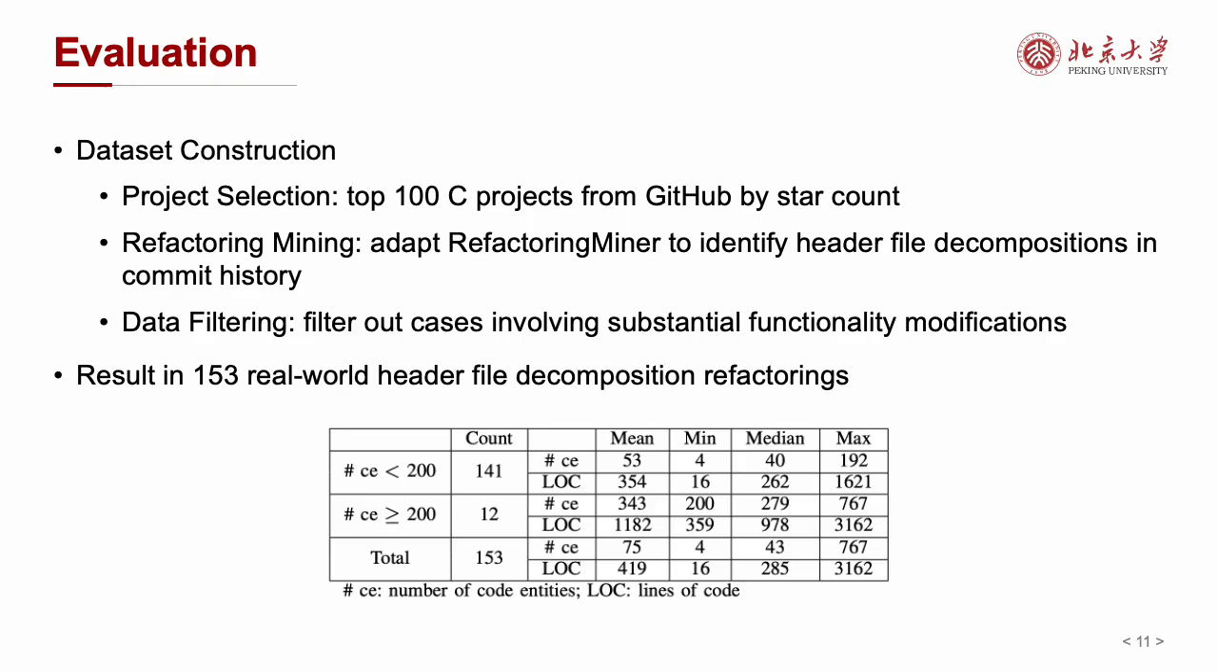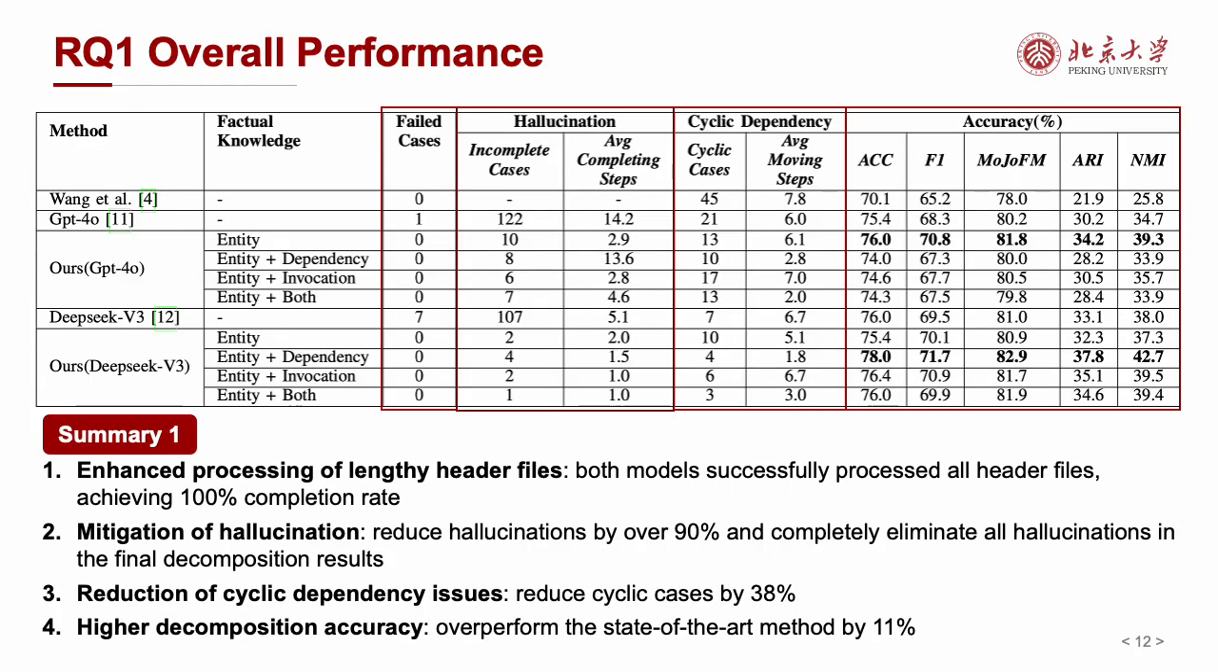The evaluation dataset is mined from commit histories of the top 100 C projects from GitHub by star count. We adapt RefactoringMiner to identify header file decompositions and filter out cases involving substantial functionality modifications. We split the dataset by entity count. Files with fewer than 200 entities go directly to the LLM, while larger files use the 2-stage grouping framework. For RQ1, the overall performance. Our baseline includes the traditional state-of-the-art approach, the WAS approach, and 2 leading LLMs, GPT-4o and DeepSeek V3.